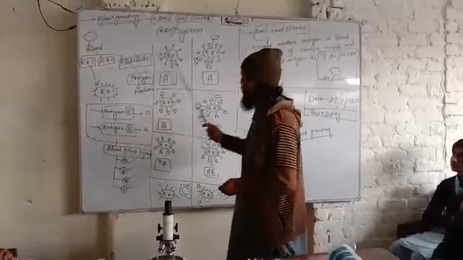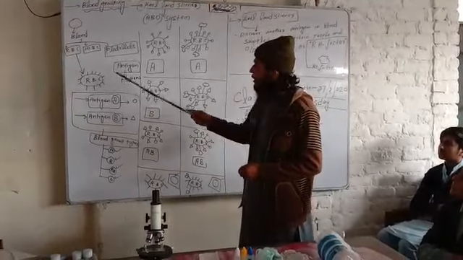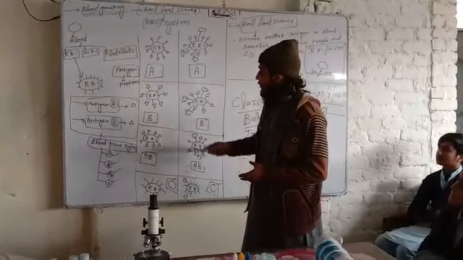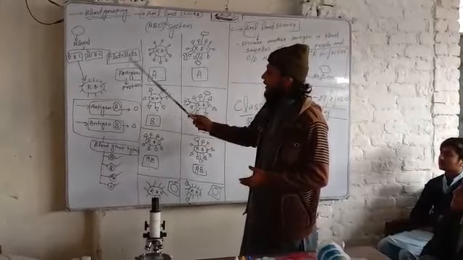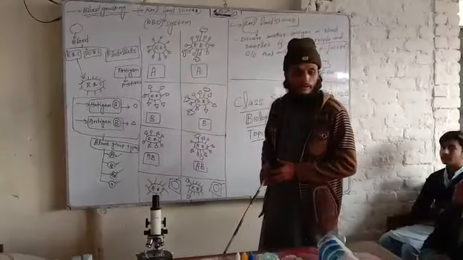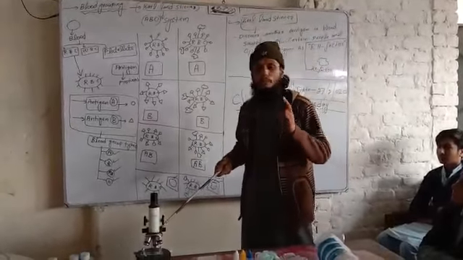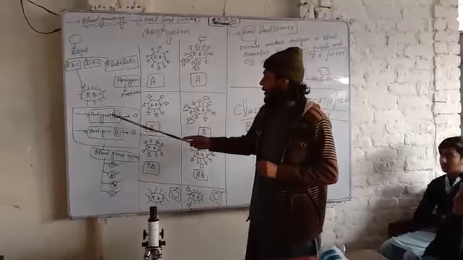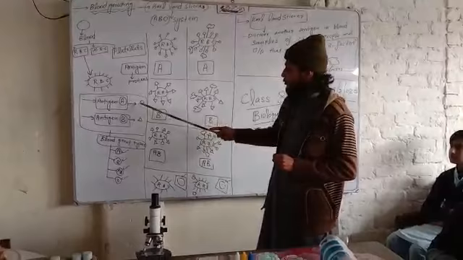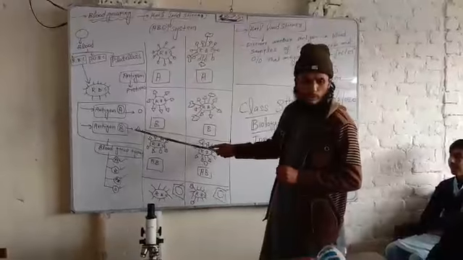For the first time, it was Carl Landsteiner who discovered that certain proteins are present on the surface of the RBC of certain persons, and he called these proteins antigens. And basically, two types of the antigens were found. The antigens which he found in the blood samples of the different patients were of two types: antigen A or antigen B. So let me suppose the structure of antigen A in the circular form and that of antigen B in triangular form.